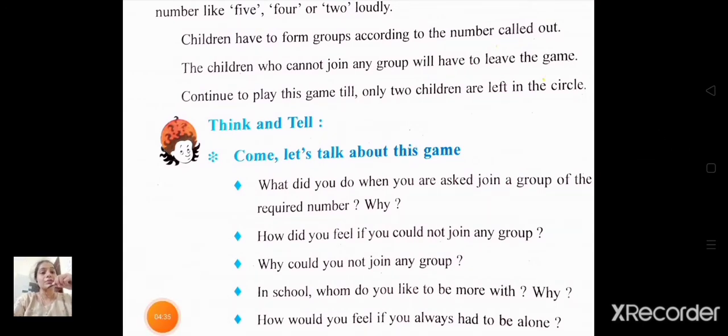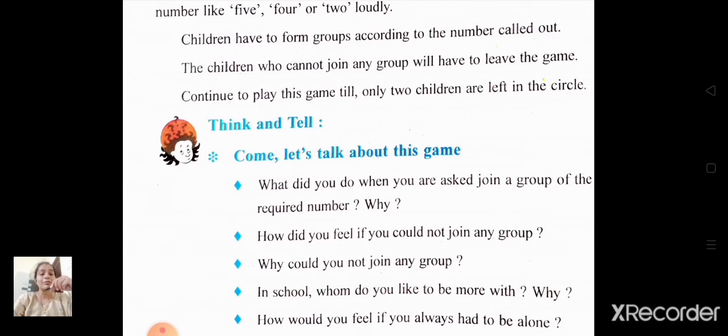So first question. What did you do when you are asked to join a group of the required number? Why? So about me, I felt very excited and quickly joined my friends to form the correct group. Okay. Now the second question. How did you feel if you could not join any group? So I felt very sad. Why could you not join any group?